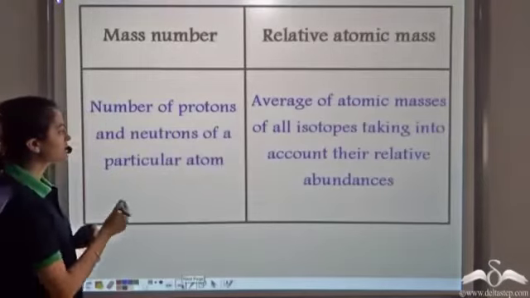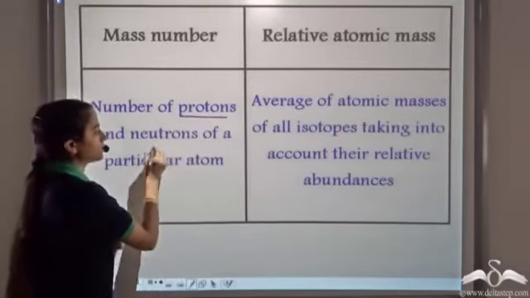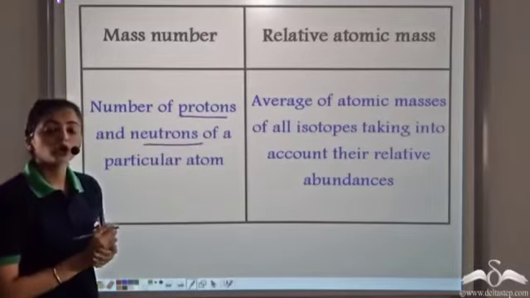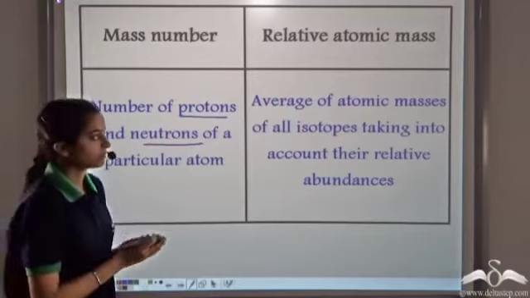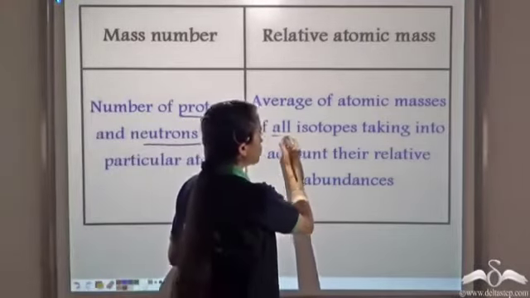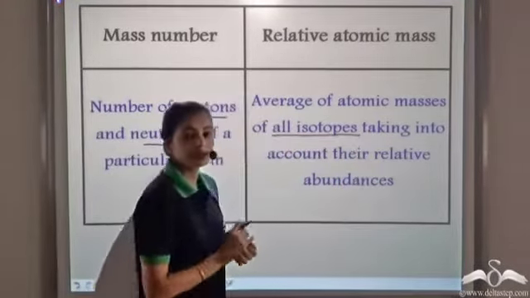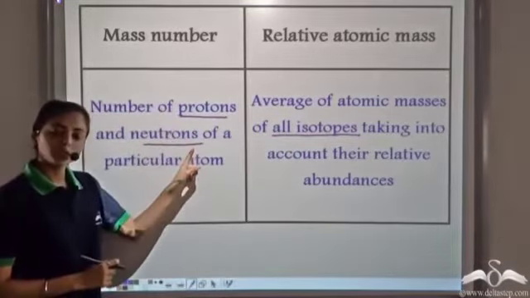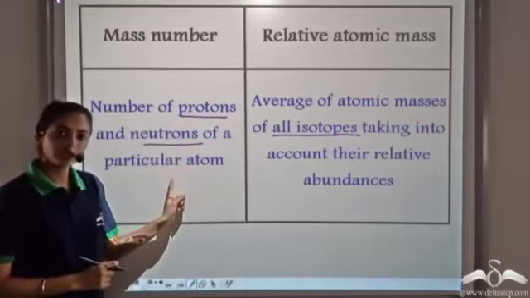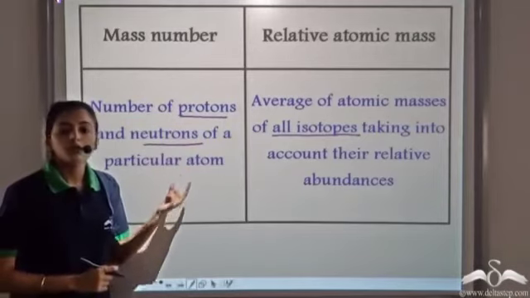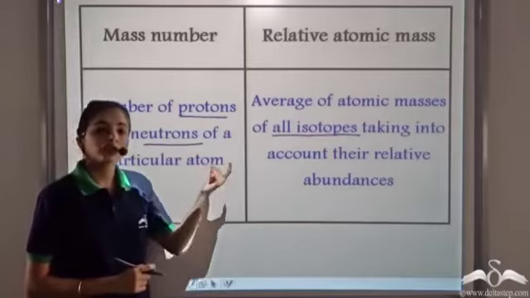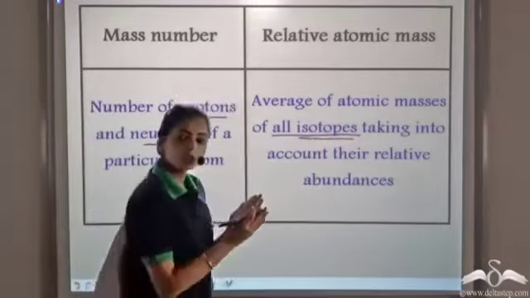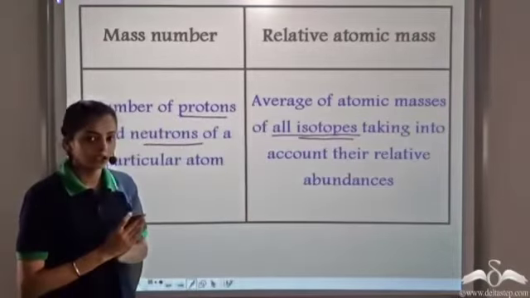The mass number is simply the number of protons and neutrons in a particular atom. But when we talk of the relative atomic mass, we take into account all the isotopes which are present in nature. So the mass number gives us the number of protons and neutrons for a particular atom or element, but whenever we are talking of the relative atomic mass, we always take into account all the isotopes of that element which are present in nature.